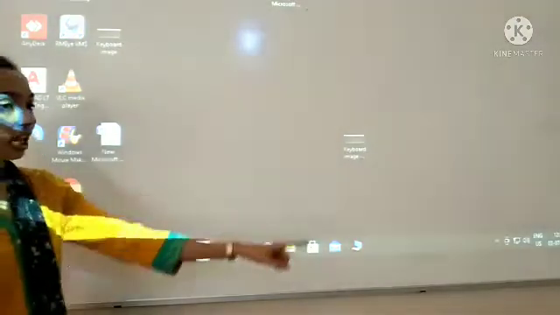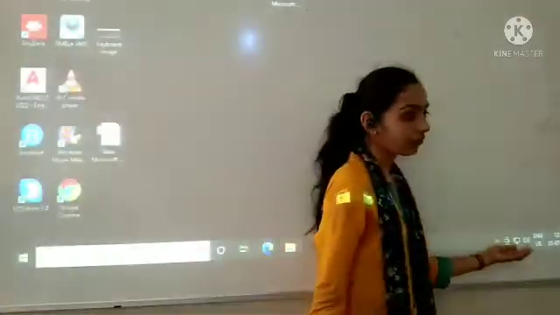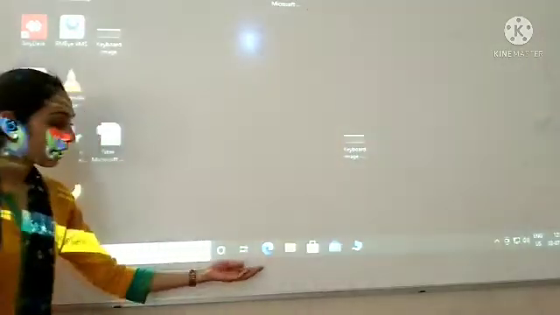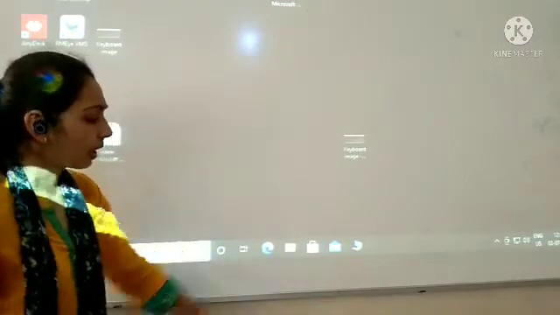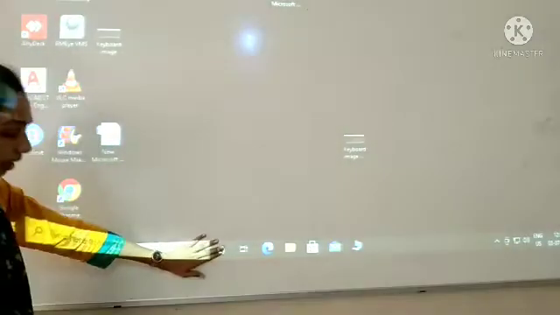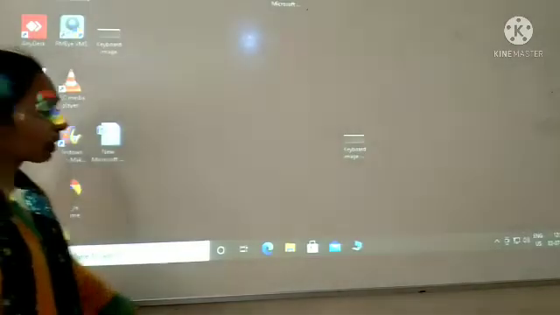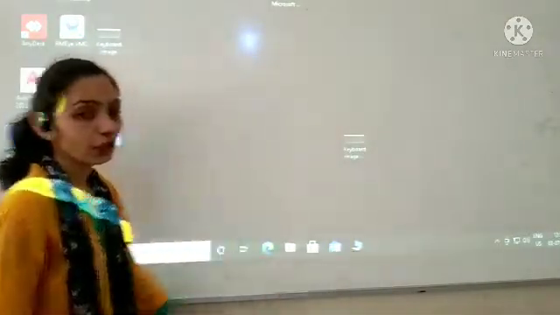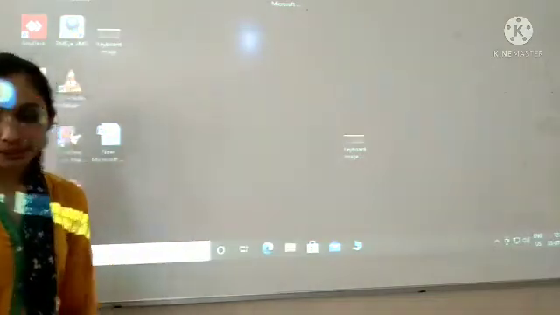And this is our taskbar. In the middle section we can see various folders, and here we have the notification area. Also in our taskbar we can see all the current running programs. If any program is running in the background, we can see it in the middle section of the taskbar. So that is start menu, Cortana, and taskbar.